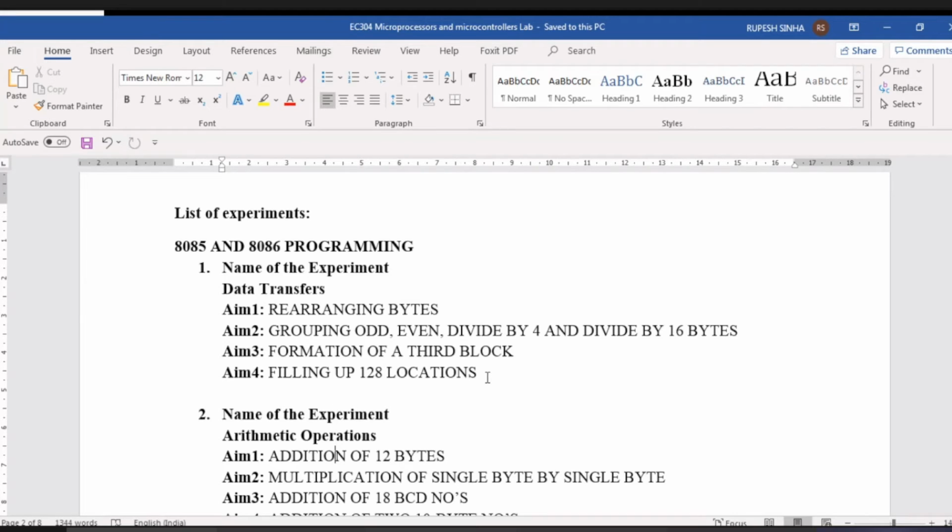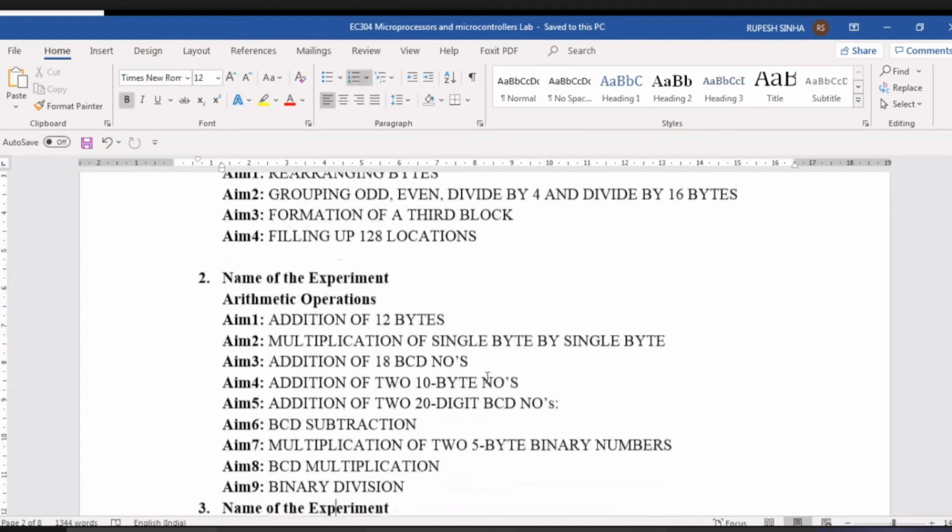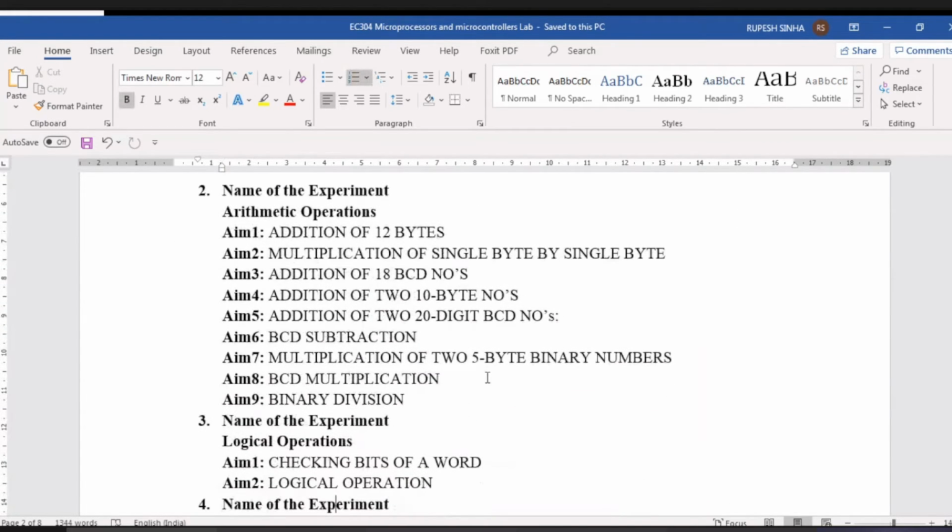Then comes arithmetic operations. Based on this, again, addition, subtraction, multiplication, division. Addition of 12 bytes, addition of 18 BCD numbers, addition of 2 10 byte numbers, 20 digits BCD numbers. ये दो का डिफरेंस बता सकते हो कोई? 10 byte numbers, 20 digits BCD numbers.